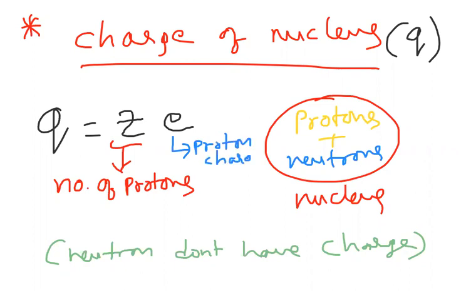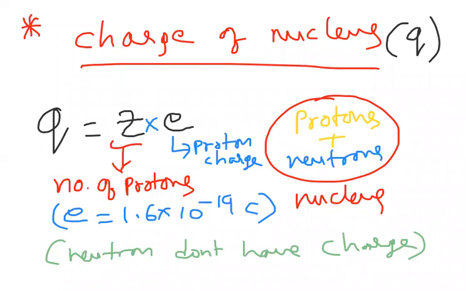For any nucleus, the number of protons times each proton's charge will give us the total charge of the nucleus. The value of E is 1.6 × 10^-19 coulomb. So what is the charge of the nucleus? For any nucleus, the charge is Ze. Fine, we understood the charge of a nucleus.